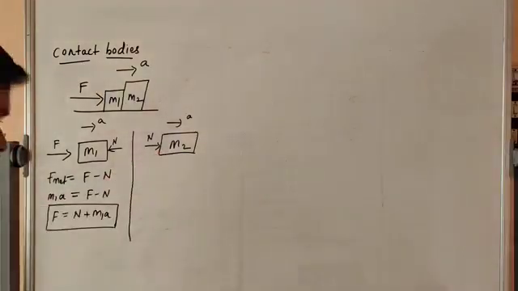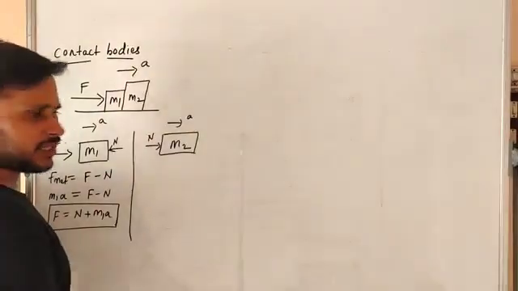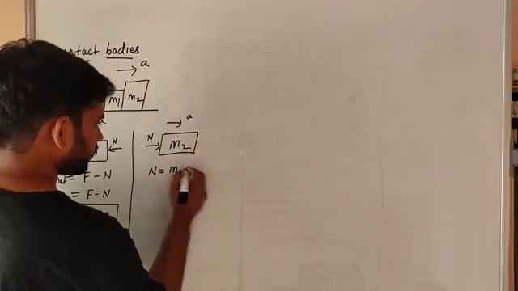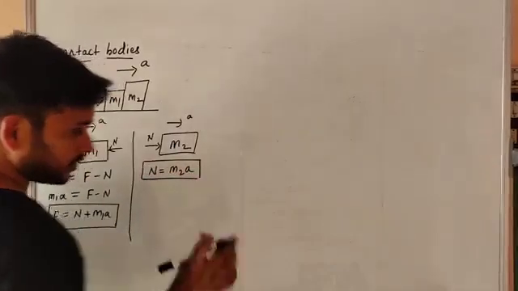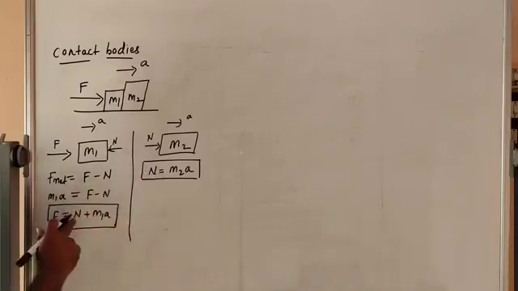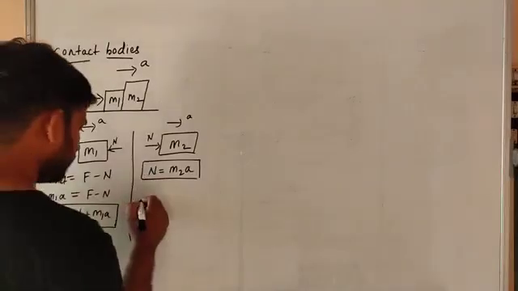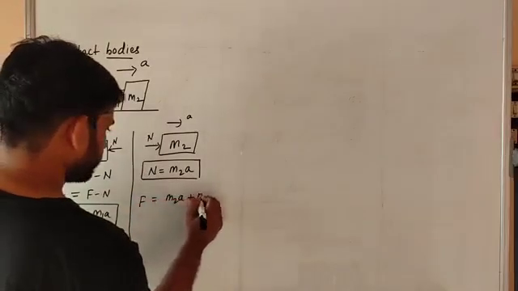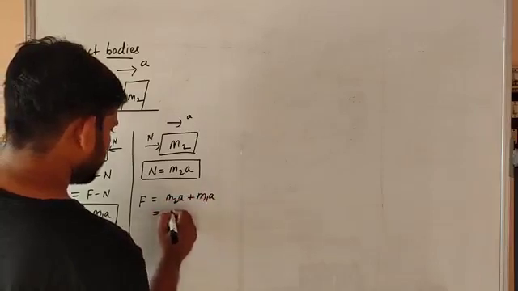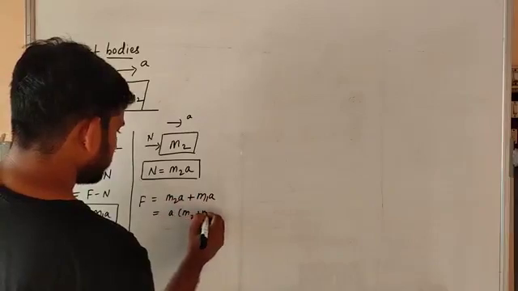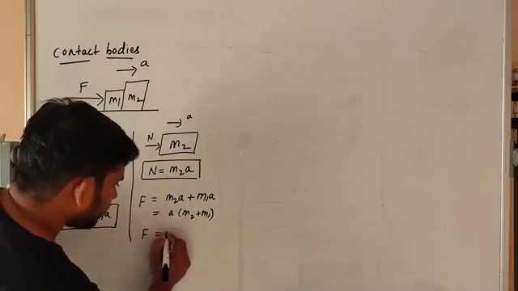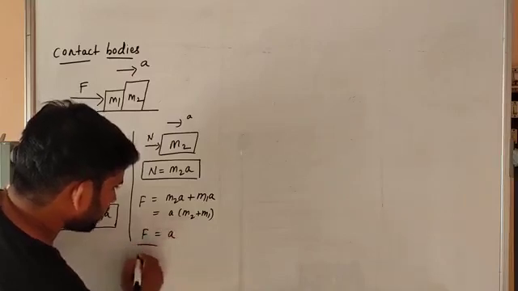So coming to this diagram, here there is only the normal force, no other force. So N is equal to M2A. We have to substitute this N into this. So then F is equal to M2A plus M1A. If you take the common factor, M2 plus M1, then A is equal to F by M1 plus M2.